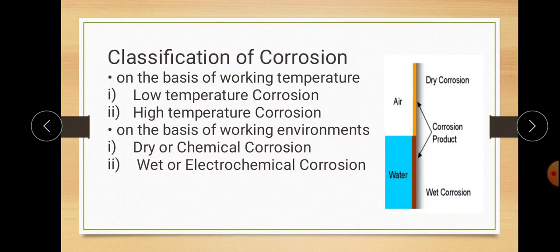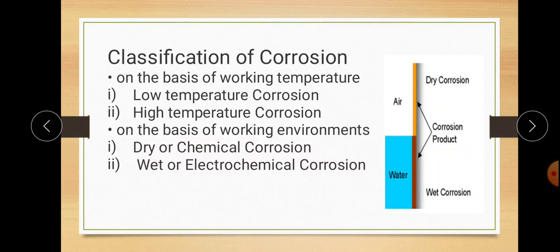Now, what is meant by dry or chemical corrosion? When a chemical attacks a metal and corrosion occurs, it is known as dry or chemical corrosion. In dry or chemical corrosion, there is no separate formation of anode and cathode.